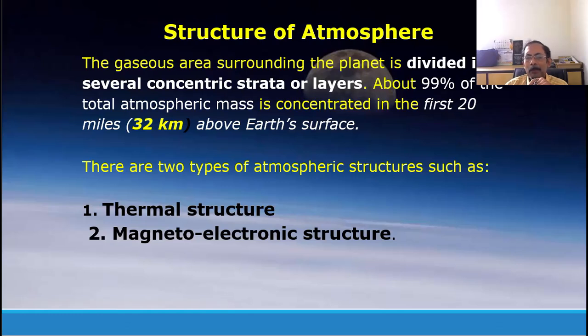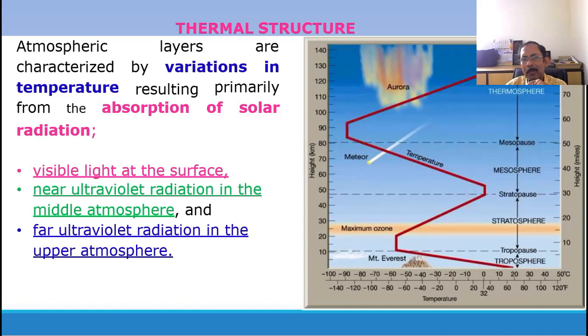Now the atmosphere structure is divided into major categories: thermal and magnetoelectronic. Thermal structure is how the temperature changes at different layers or altitudes. This is the thermal structure, as I already gave some introduction. So here it is given in detail. Up to 10-11 kilometers, in the troposphere the temperature drops from 15 degrees centigrade to minus 56 degrees centigrade.